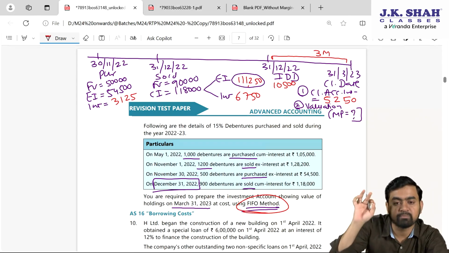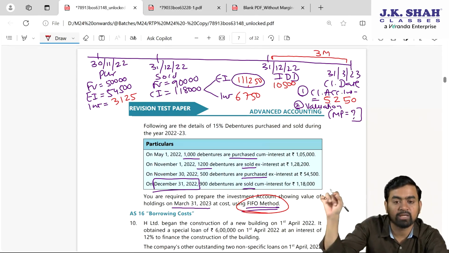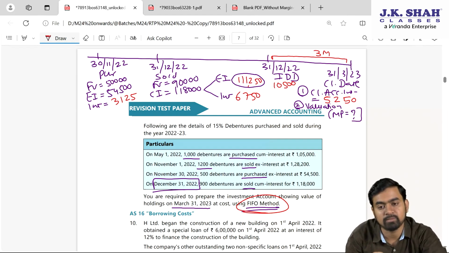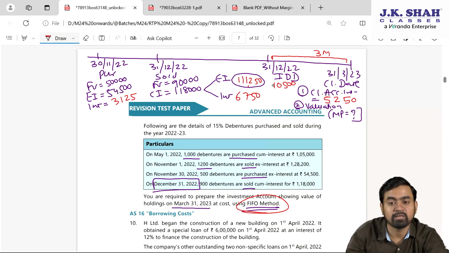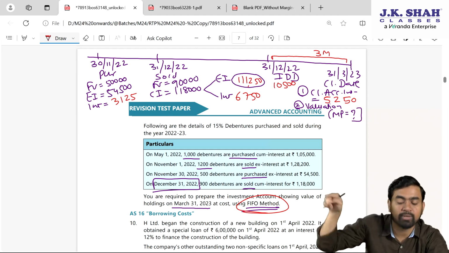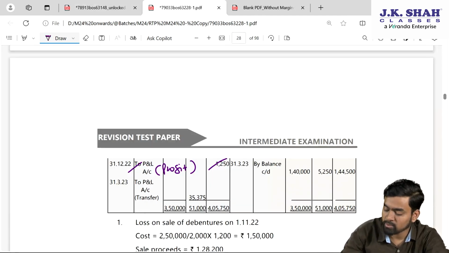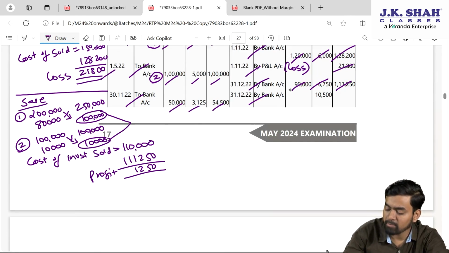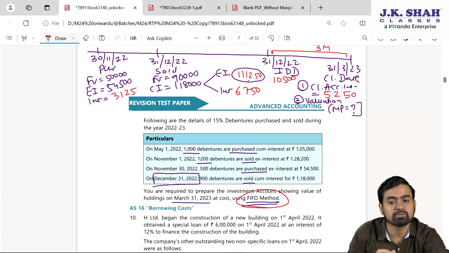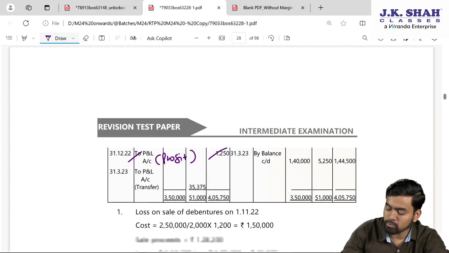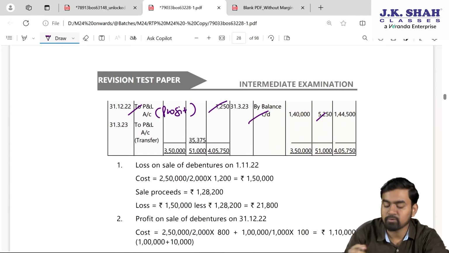Moral of the story is simple. If you are ready with your timeline, your ledger preparation will become very simple. Fine. Next is what my dear students, interest due date. So money comes in, debit to interest 10,500. So credit side we will write by bank interest 10,500. Last one my dear students, accrued interest 5250. You can separately write as well, by accrued interest 5250, there is no issue.